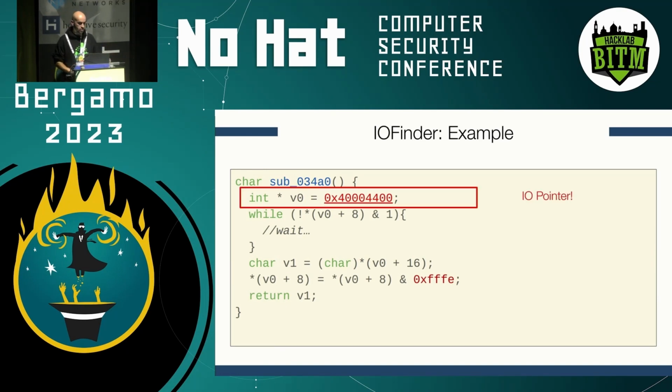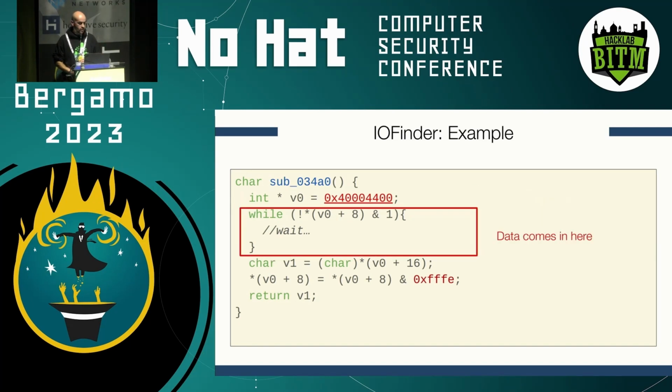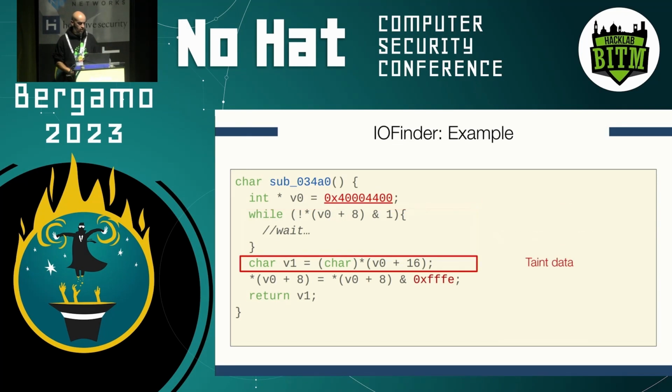We see on the top there is an I/O pointer that we can recognize because it's a constant. It falls within the range that we assume to know. We execute this function symbolically. We see this pointer being used here. This is actually where the data comes in this function. We also see here that this pointer is used to read data and write data into a new memory region, right, in our local variable.